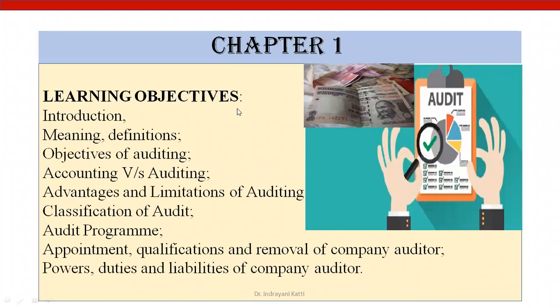So what are the learning objectives of this chapter? At the end of this chapter, you will be able to understand and explain the introduction, meaning, definition, objectives of auditing, accounting versus auditing, advantages and limitations of auditing, classification of audit, audit program, and how an auditor is appointed, or the process of audit appointment, and what are the qualifications required to become an auditor, and removal of a company auditor, and what are the powers, duties, and liabilities of a company auditor.